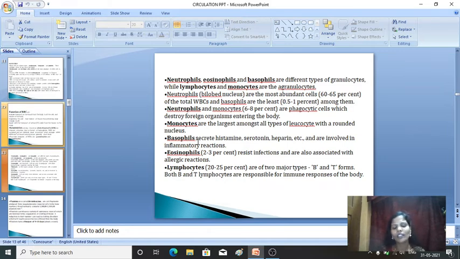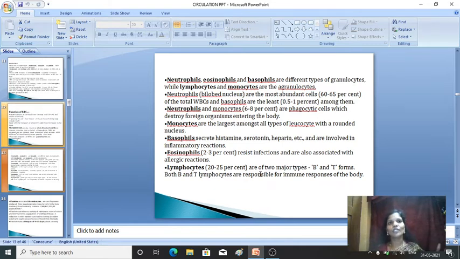Next, basophils. What's the function of basophils? Basophils help in the secretion of histamine, serotonin and heparin, and they are involved in inflammatory reactions. Then eosinophils, mainly consisting of 2 to 3%. They help in resisting infections, and they are also associated with allergic reactions. Then lymphocytes, which are present at nearly 20 to 25%.